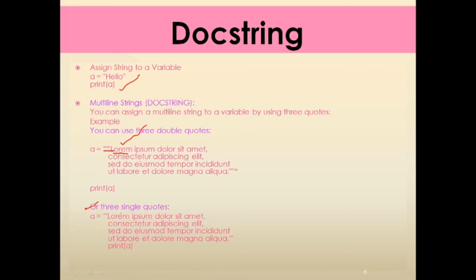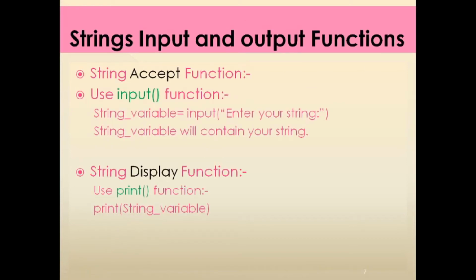Now we will learn what the string input and output functions are. We have two important built-in functions in Python. First is the input function, and second is the print function for display purposes. The input function is generally used to take input from the user for processing, and the print function is generally used to display the output for the user, or display output on the console.